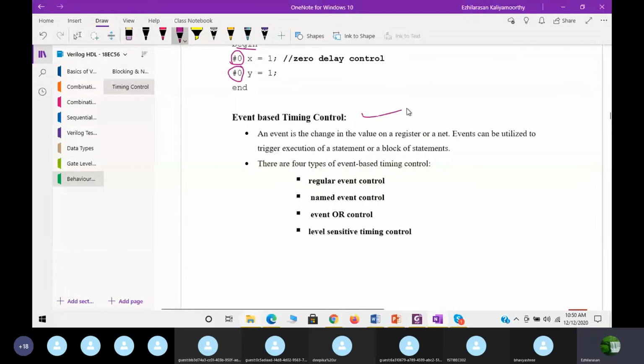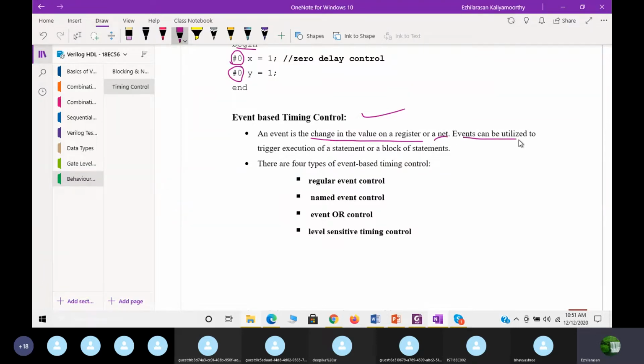Next, the second timing control is event based timing control. So what is an event? An event is a change in the value of a register or a net.